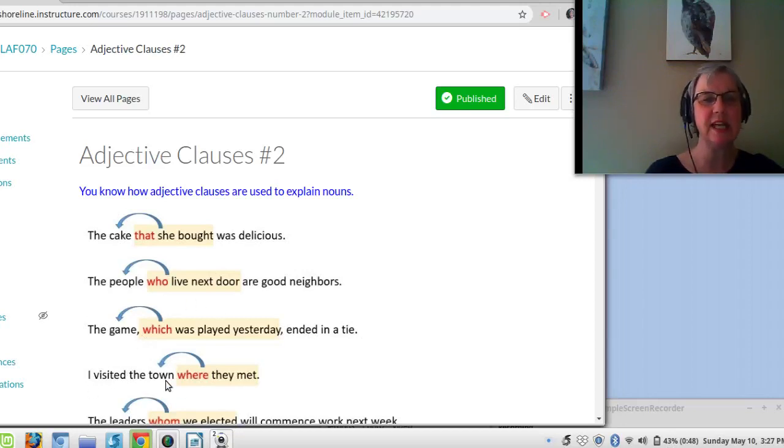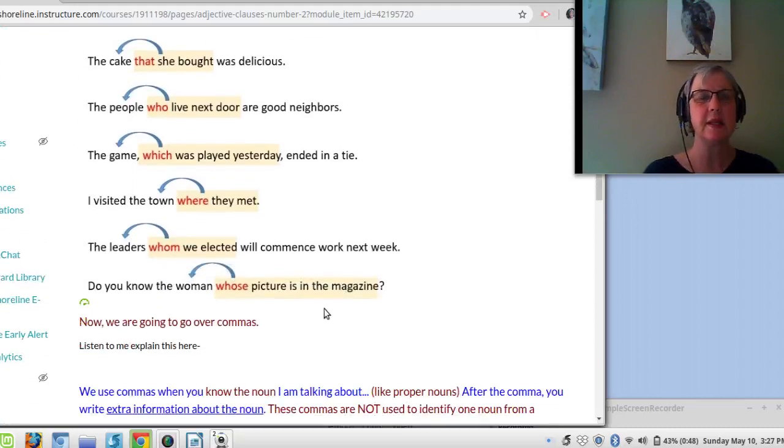I visited the town. What town did you meet? I don't know. I visited the town where they met. Where plus a sentence. The leaders whom we elected will commence work next week. Do you know the woman whose picture is in the magazine? Now we're going to go over commas in more detail.